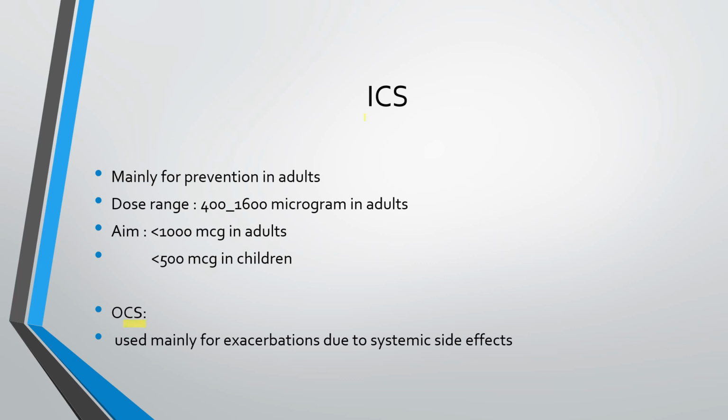And inhalational corticosteroids are used for prevention. We keep their dose less than 1000 micrograms in adults, and our target is to keep the dose less than 500 micrograms in children, because at more than this dose it causes adrenal suppression and growth suppression, and that is why inhalational corticosteroids are not a preferable preventer in the pediatric age group. We prefer other types of preventers in the pediatric age group rather than these inhalational corticosteroids.